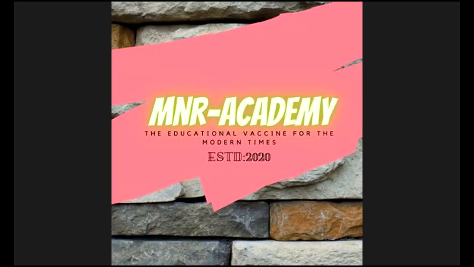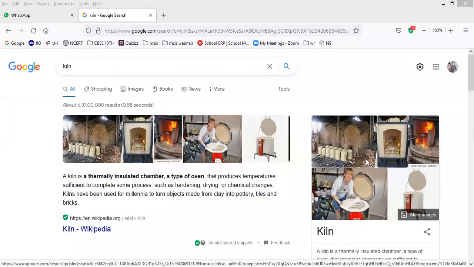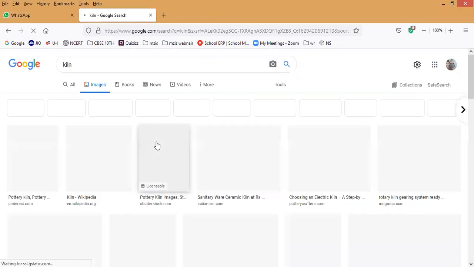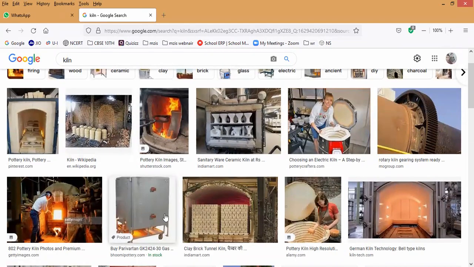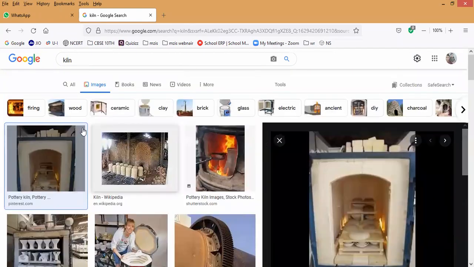Do you want to see the kiln? I will show you. What do you mean by kiln? Kiln means a manufacturing unit. You may have noticed it somewhere; if you go, you can see it. This is what we call a kiln. Is it okay, guys? Like potters, those who make pots, they construct something at the back. Have you noticed it? It is for the burning of earthen parts. For earthen pots, they prepare a kiln. Or else for burning bricks also, they make things like these. Have you noticed it? Yes or no?